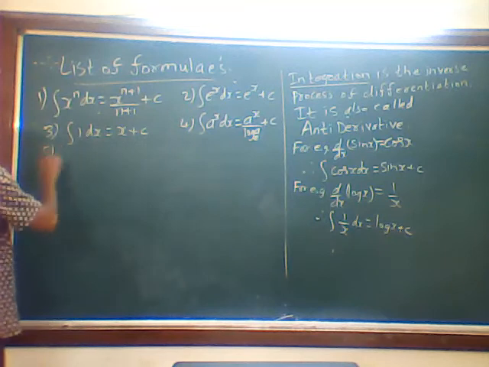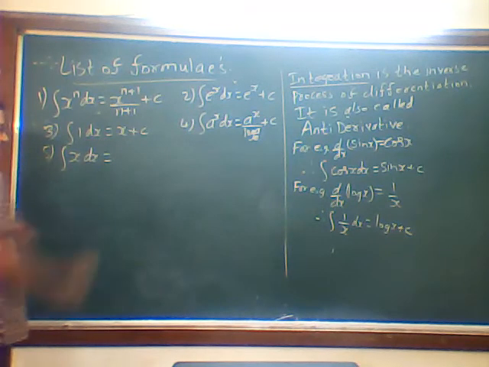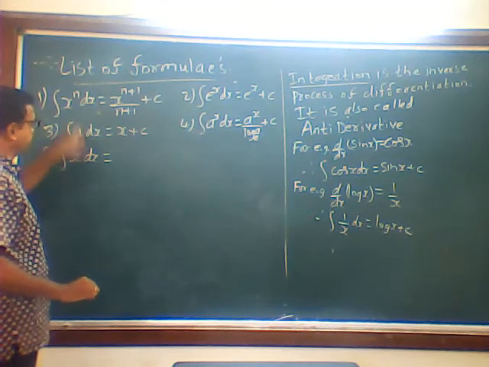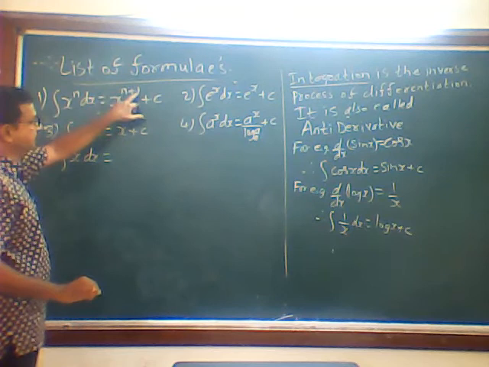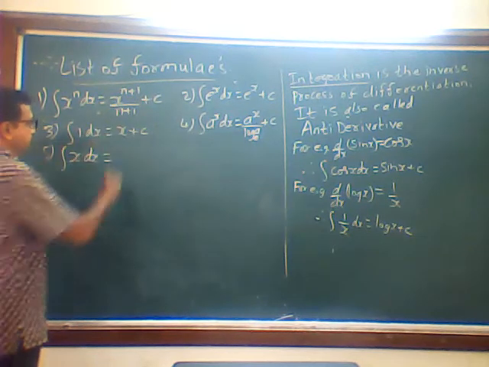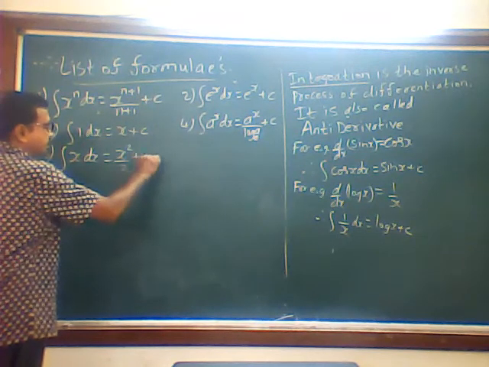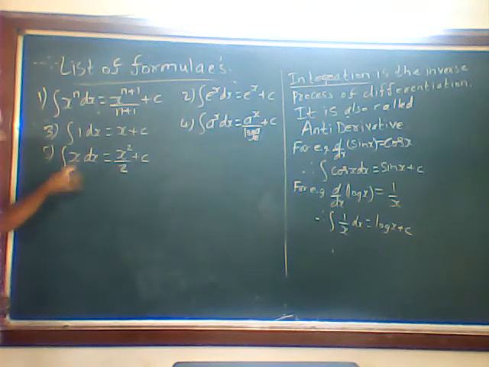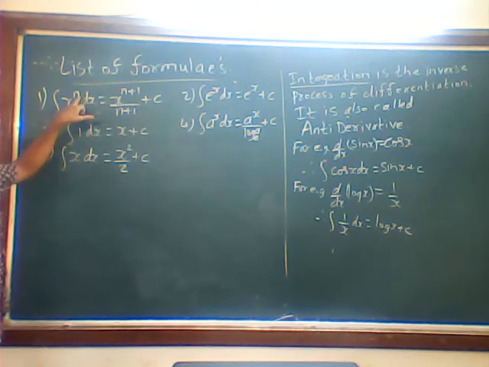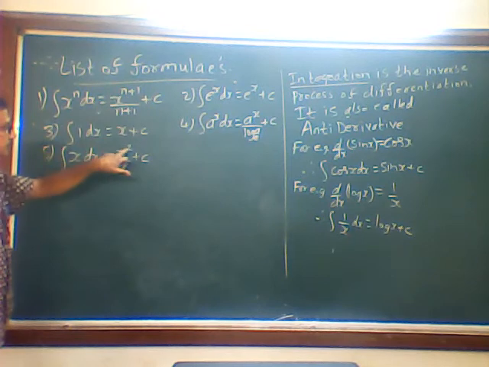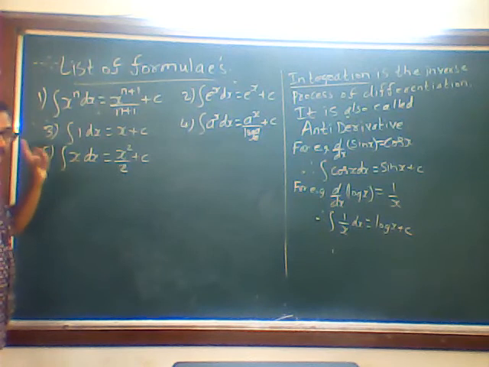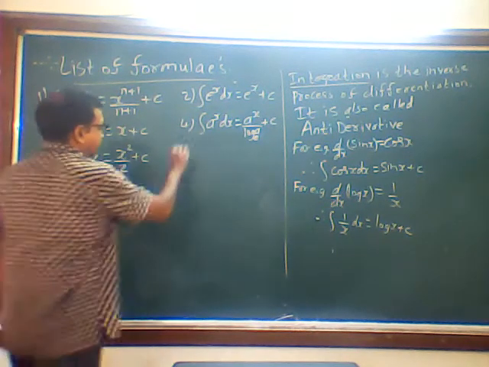Now the fifth one, integration x dx. It is based on the first formula. Here n is 1. 1 plus 1, 2, divided by 1 plus 1, 2, so it will become x square upon 2 plus c. Got it? This fifth formula is based on the first one. X dx, n is 1, x raised to 1 plus 1, that is 2, divided by 1 plus 1, 2. Whereas d by dx of x was 1 in differentiation. Got it?